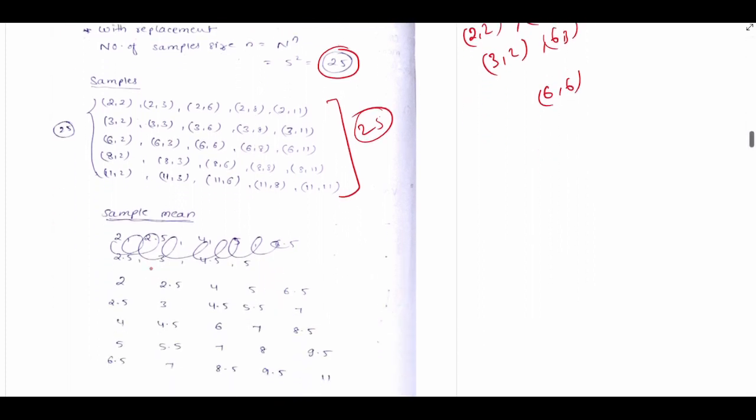See, this is our sample. If you find the mean of this one, 2 and 2, so what is the mean? 2 plus 2 by 2, how much do you get? 2 plus 2 by 2 is 2. So here is 2, the sample mean.